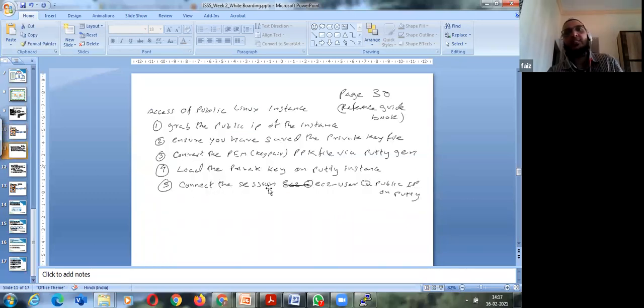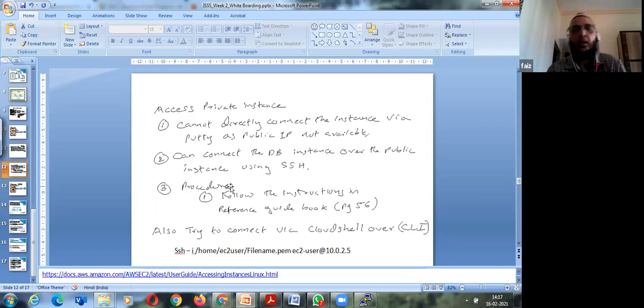So this is already explained, right? Grab the IP, ensure you're setting convert, load the private key, and this can be referred in page 30 of your reference book. Now how to access my private instance? I cannot directly connect to the instance via PuTTY as the public IP is not available. So I can connect to the DB instance over the public instance using SSH.